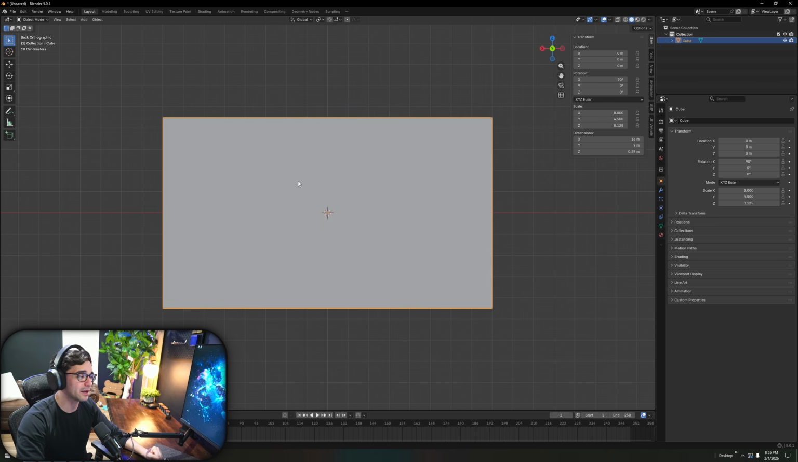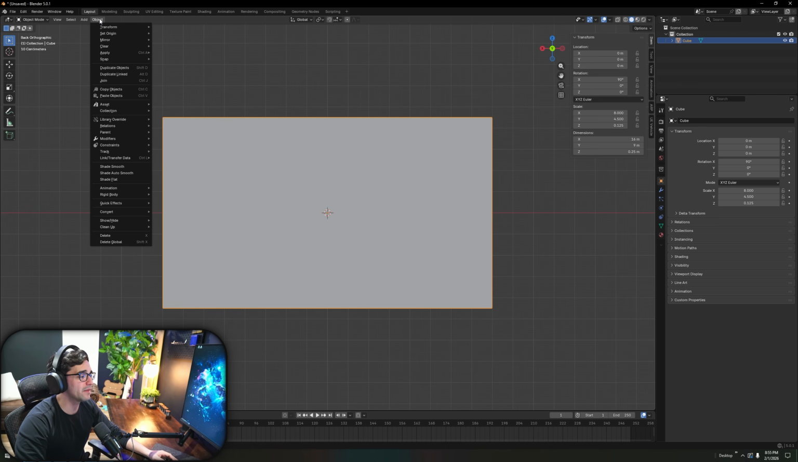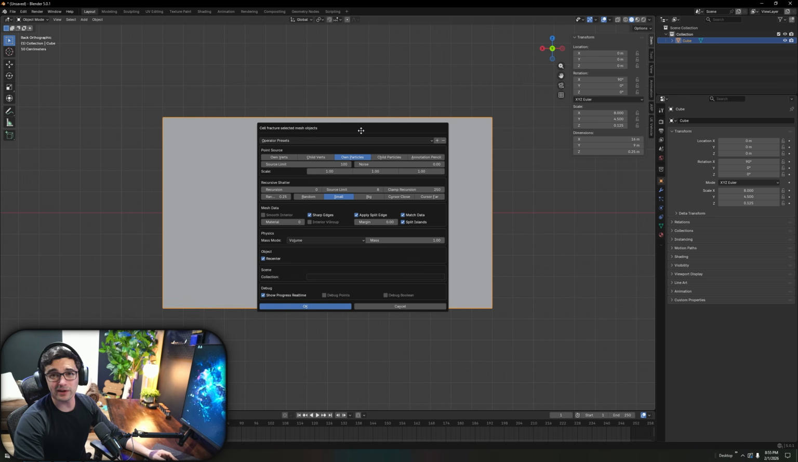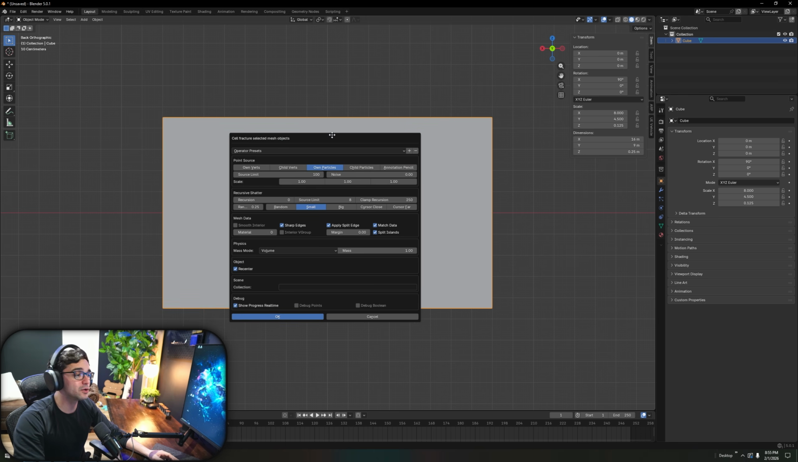So hit tab again and come back out of it. From there, I want you to go up to this object button right here, click on that and get this drop down and mouse over quick effects and click on cell fracture. Once you click on cell fracture, you're going to get this new menu. You're welcome to play with it and see the different ways you can break your stuff apart, but I'm going to go ahead right now and give you what I'm going to use for this effect.